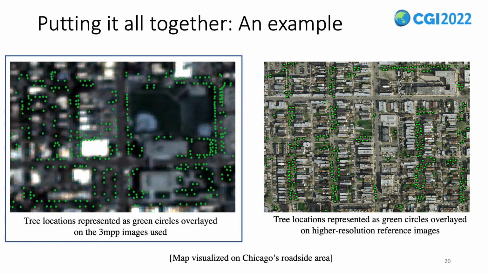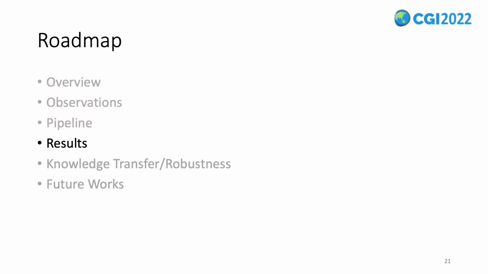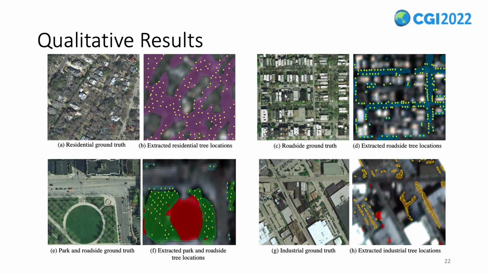Now, putting it all together, we see a subjective example beside a ground truth aerial snapshot to establish the accuracy of the localization. It also highlights the low quality of data on the left, which we used as input, but was still able to extract the locations with high accuracy and precision. Now, let's look at how well we did. Here, we show examples from each configuration beside ground truth aerial data, where it was available, to show subjective accuracy of our approach.